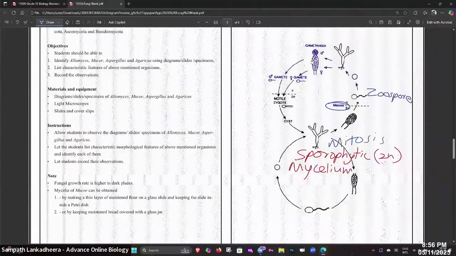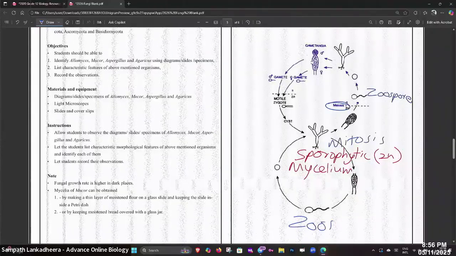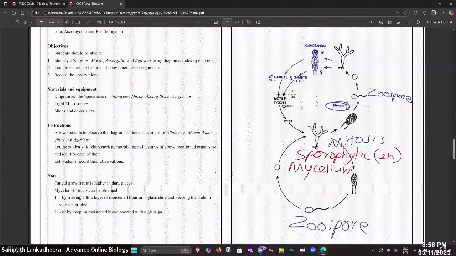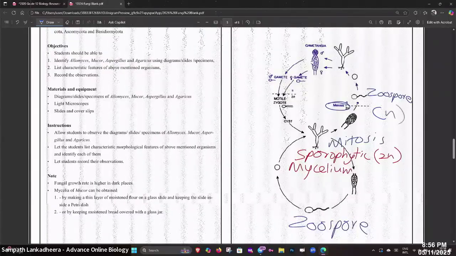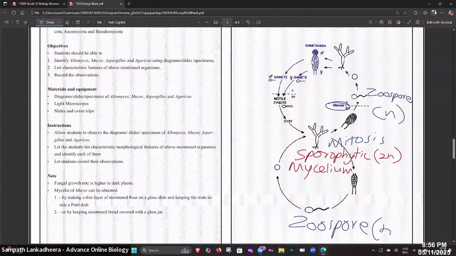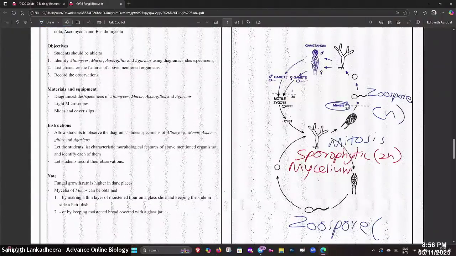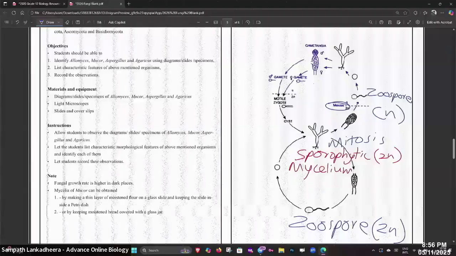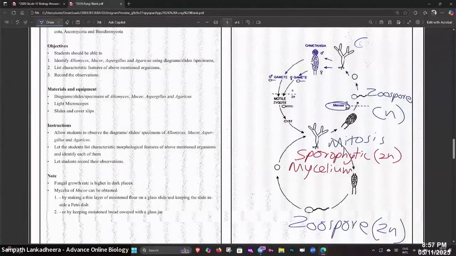Let's take that mitosis happens. Then it forms a zoospore, and that zoospore can grow back into mycelium. If meiosis happens, it forms a zoospore once again, but that one is a haploid zoospore. This one is a 2N zoospore. So they can form two types of zoospores, haploid and diploid. Once haploid zoospores are produced, this forms a gametophytic mycelium.